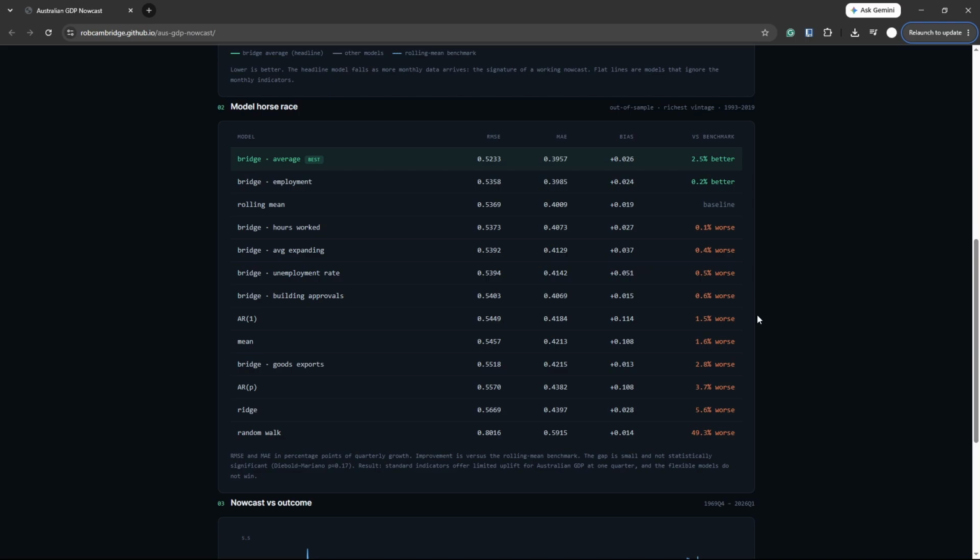However, I would note that the results from my project are not universal, and that in some studies the dynamic factor model does outperform all of the other models you can see on screen right now.